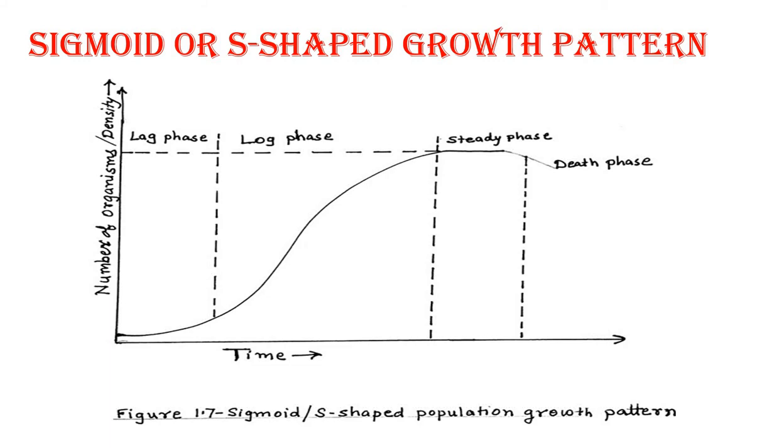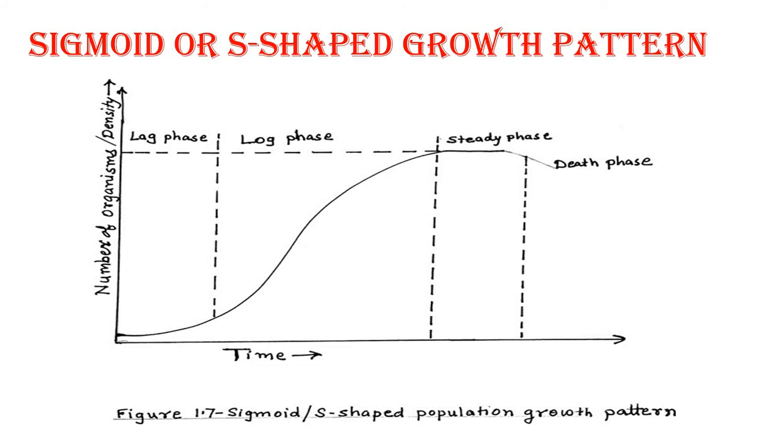Here, the S-shaped growth pattern or the sigmoid population growth pattern is shown with its stages such as a lag phase, log phase, which is also known as acceleration phase or the golden period, then steady phase and death phase. Once again, lag phase means the period of adjustment of the organism with the environment. Log phase means the maximum growth rate which is achieved during log phase due to the ample food material and nutrients which are present in this phase, and the resistance is least.